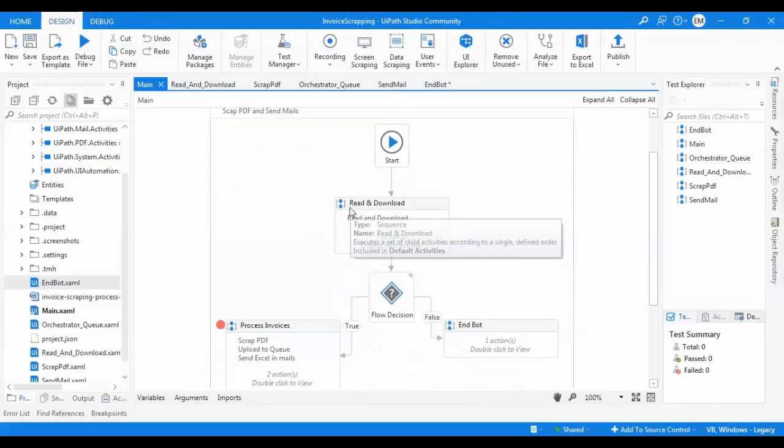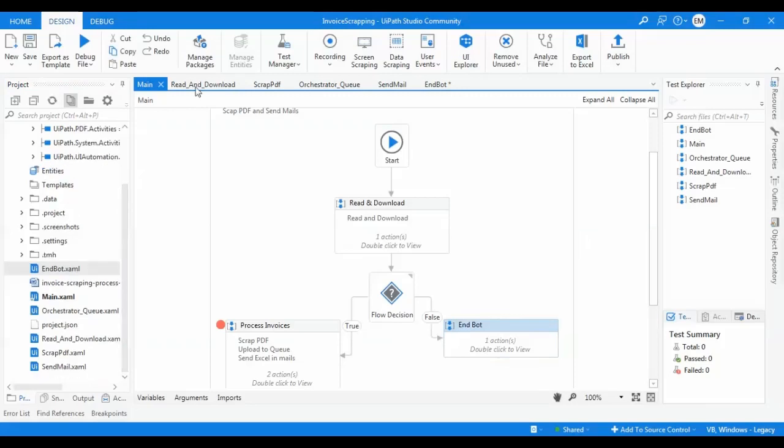First of all, I read and download the files from the email, retrieve the attachments and download them from the email, and I get an out parameter, the attachment count. If the downloaded attachment count is bigger than 0, the process will be completed. If not, I will end the bot by sending a mail notification. Now I will go through each workflow one by one.